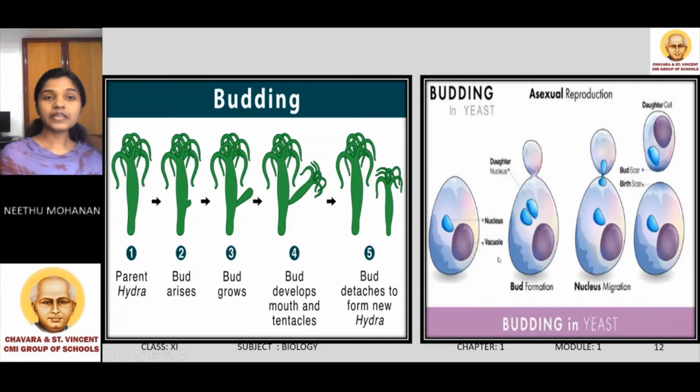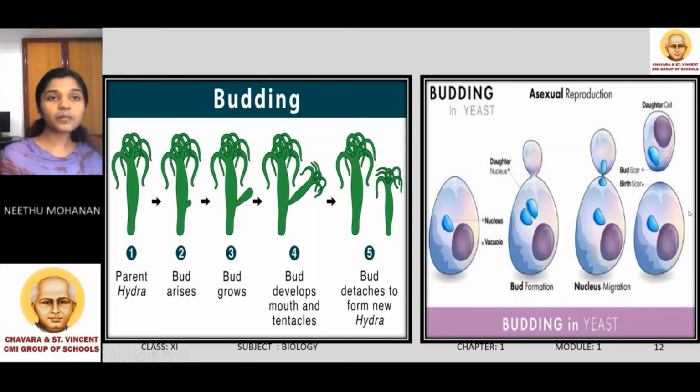In the second picture, you can see budding in yeast. This is a parent yeast, and you can see a bud which arises from the parent body. Then here you can see a blue colored structure, that is the nucleus. The nucleus of the parent yeast divides, and one of the nuclei moves to the bud.